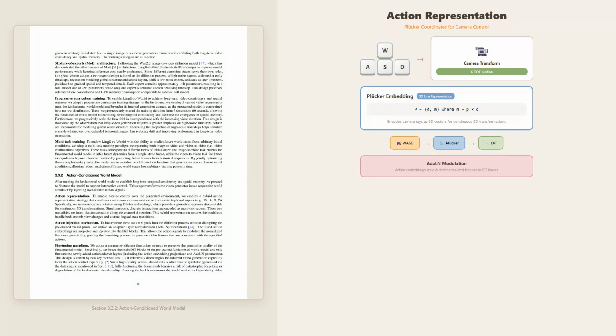Once the user input is converted to Plücker embeddings, it gets injected into the DiT blocks through AdaLN, adaptive layer normalization. The action embeddings scale and shift the normalized intermediate features, effectively modulating the diffusion process to respect the desired camera motion. This approach allows for smooth, controllable camera movements while keeping the injection lightweight. The model doesn't need to fundamentally change its architecture to support action conditioning.